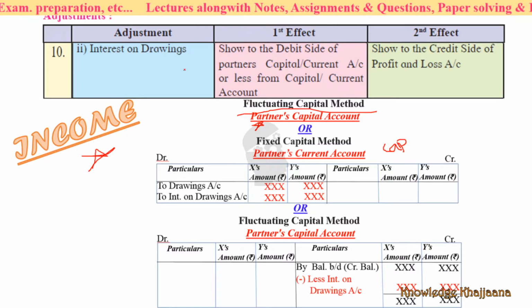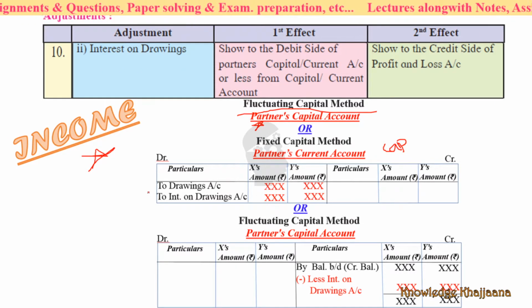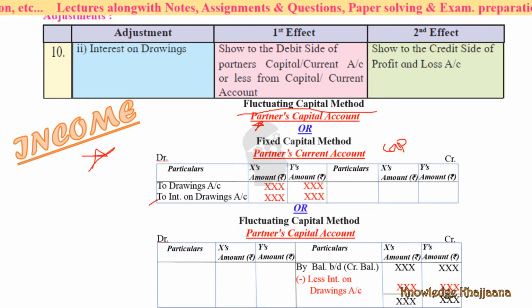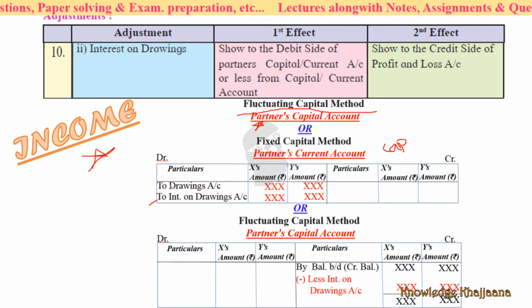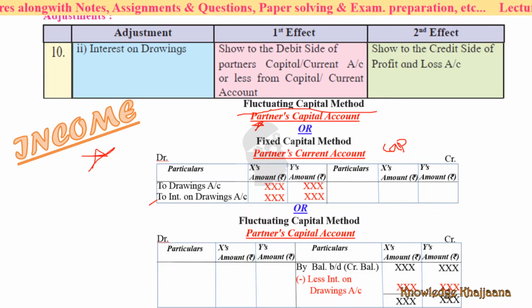Now, interest on drawings. Okay, as per fluctuating method, how will we write? After drawings, we will write interest on drawings. As per fluctuating capital method, we will make it debit to partners capital account, to interest on drawings.